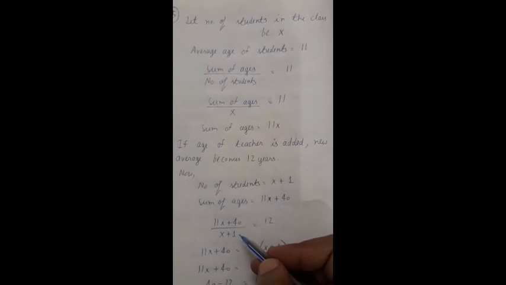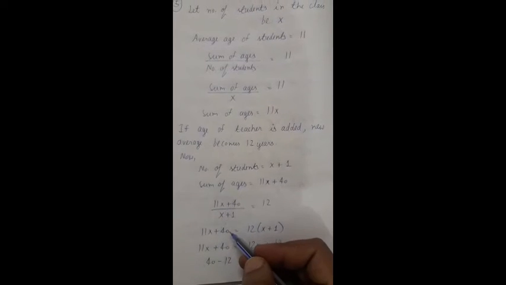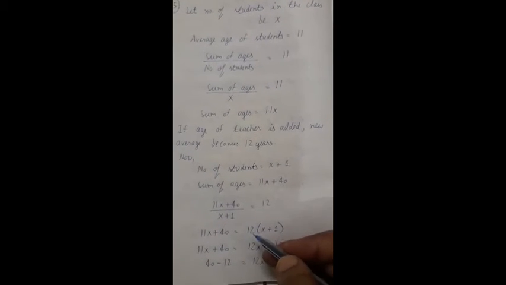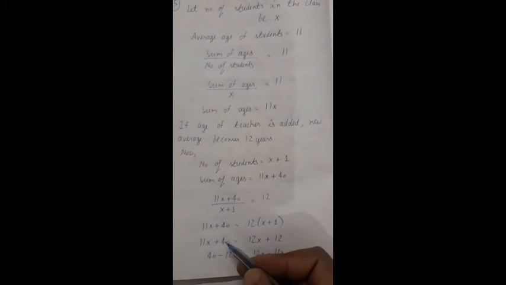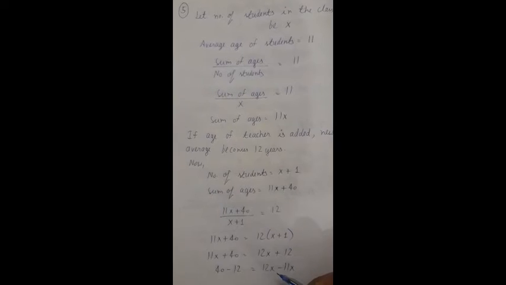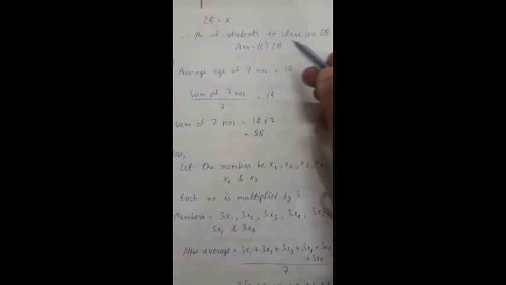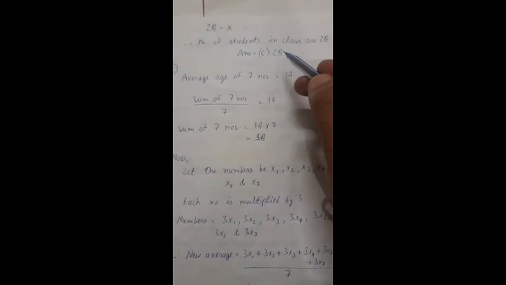So (11x plus 40) upon (x plus 1) equals 12. So we will get 11x plus 40 equals 12 in bracket (x plus 1). Now we will solve it. We will get 11x plus 40 equals 12x plus 12. So 40 minus 12 equals 12x minus 11x. So we will get x equals 28. Therefore number of students in class are 28. So answer will be C part.